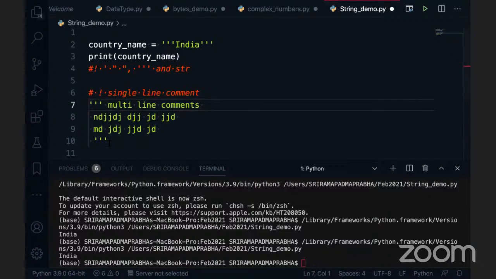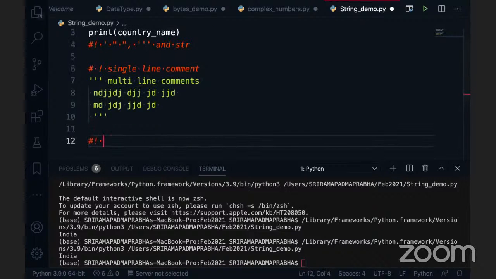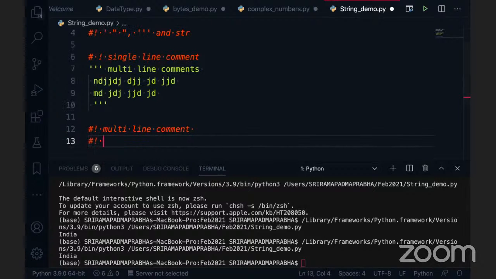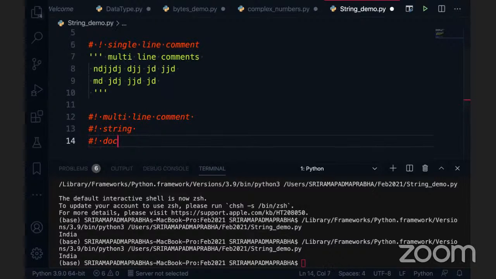But if you write the same thing inside a class, that is called a docstring. Triple quotes can be used for three purposes. One purpose is comments. Most people know about this, especially for multi-line comments. But there is another purpose, which is the representation of a string. And also another purpose is for the docstring. I already spoke about this in one of the Python OOPs concepts videos, so you can look at that video. Otherwise, no problem, I will explain it in the upcoming sessions.